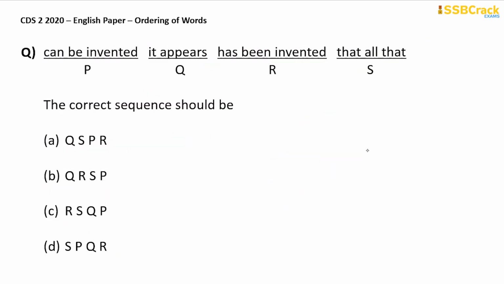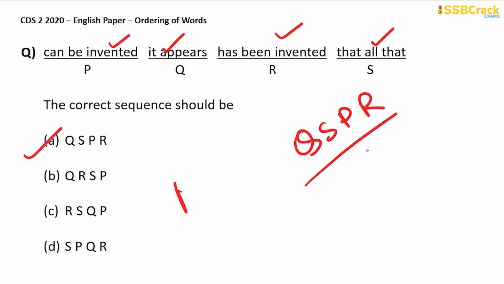Okay, next one. Can be invented, it appears, has been invented, that, all that. Okay, out of these four parts, which one do you think will be the beginning of your sentence? It appears, right? Q will be at the beginning. It appears that all that can be invented has been invented already. So Q S P R will be your answer. So here you are, option A is your answer.